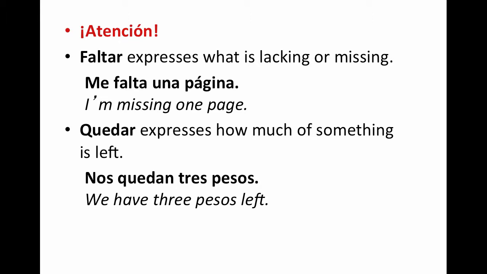Okay, for example, with faltar. Faltar expresses what is lacking or missing. So this person says here, me falta una página. I'm missing one page. Quedar is also used in the same way, and it expresses how much of something is left. Nos quedan 3 pesos. This is just like saying, we only have 3 pesos left. And notice here that falta is referring to one thing in the third person, and quedan is referring to multiple things in the third person, in this case 3 pesos.